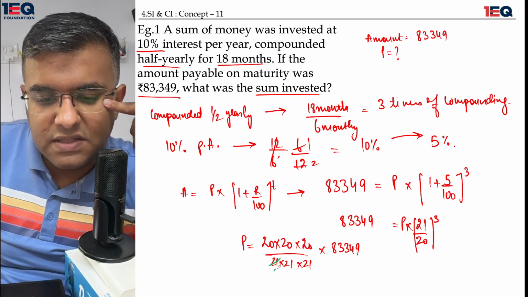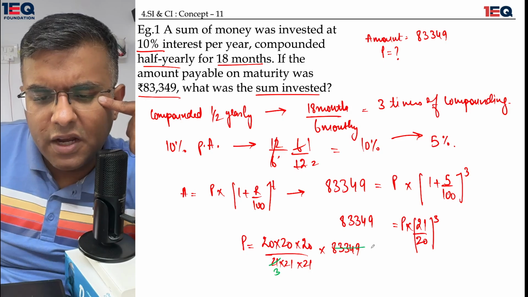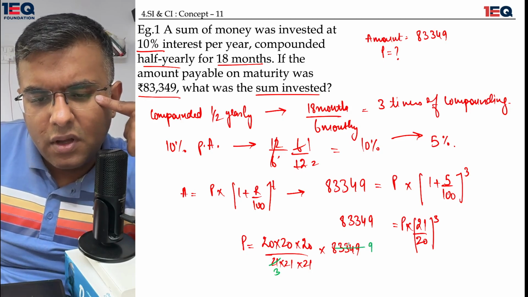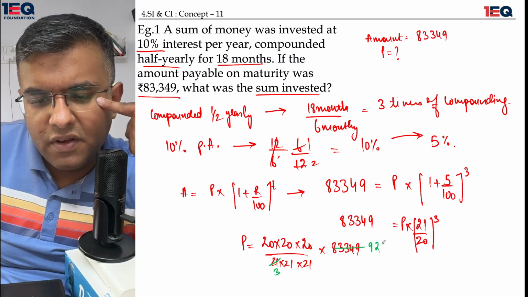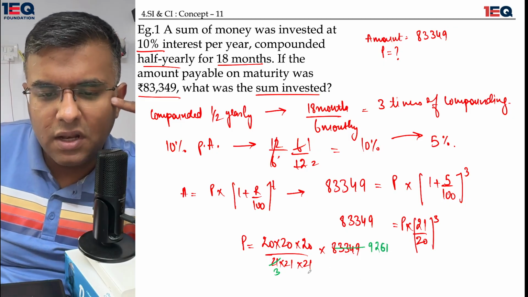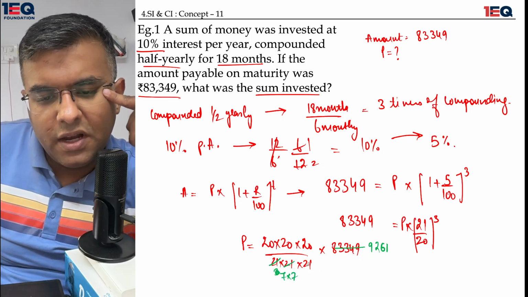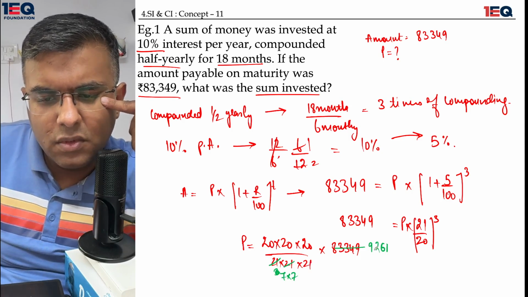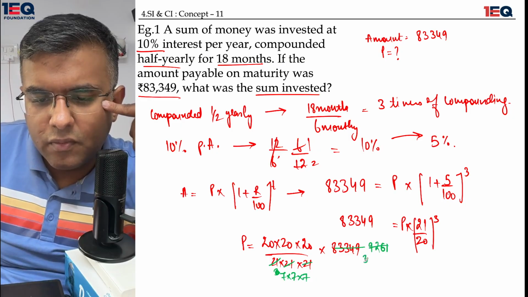Okay, from here I can see many factors of 7. 7 threes are 21, or should I go for 9 directly? Let me go for 9 directly. 9 nines are 81, I get 3. 9 twos are 18, I get 54. 9 fives are 45, 9 sixes are 54, and 9 ones are 9. So I have gone for 9, and I'm left with 7 into 7. Let me go for 3 one more time. 3 threes are 9, 3 eights are 24, and 3 sevens are 21.